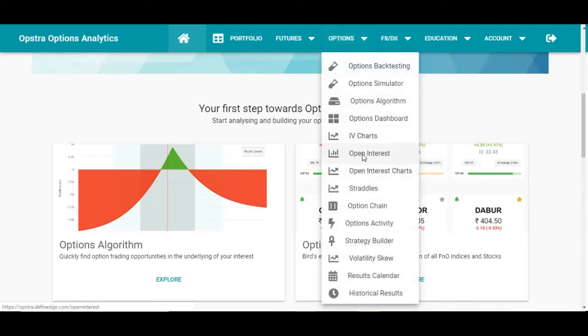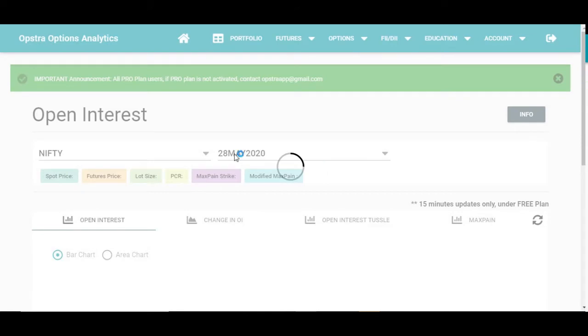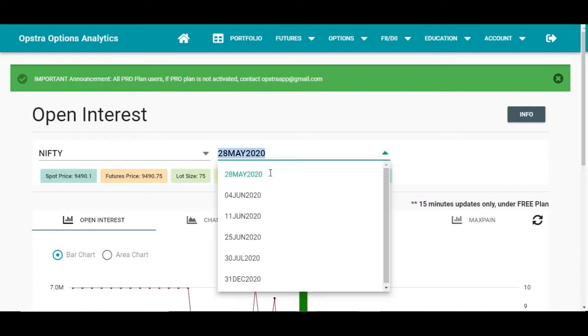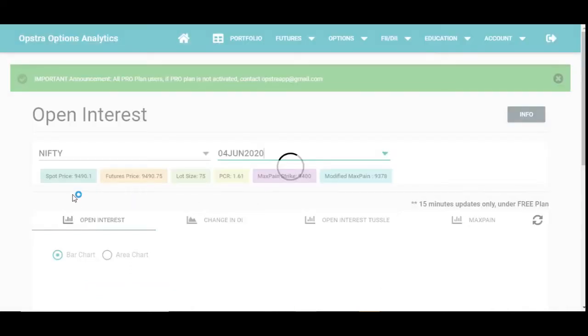Now I'll look at the open interest to make a double confirmation. This is the Nifty, and I'll be choosing the expiry of 4th June. Once again it's getting loaded.